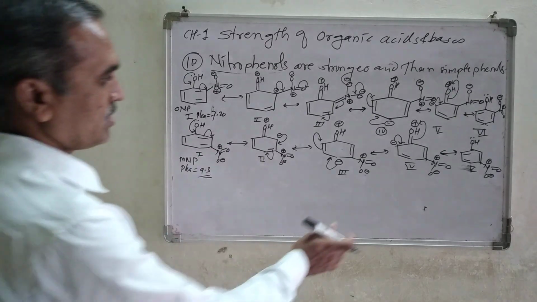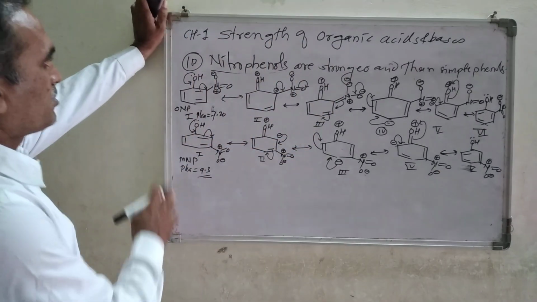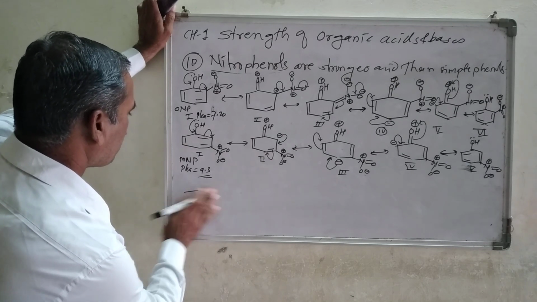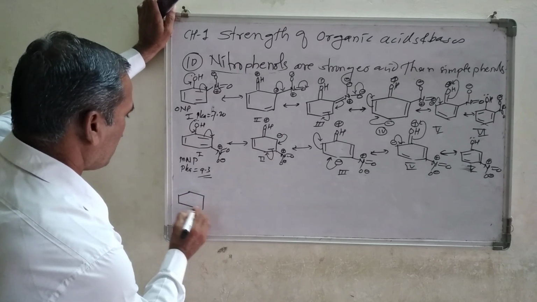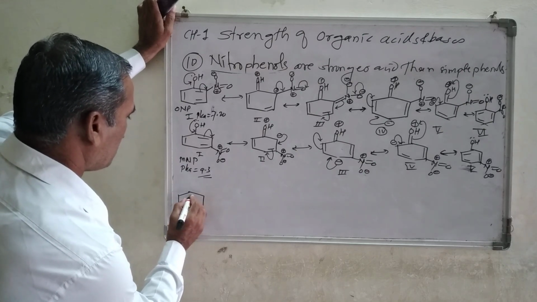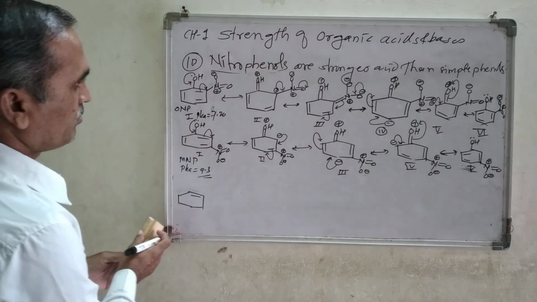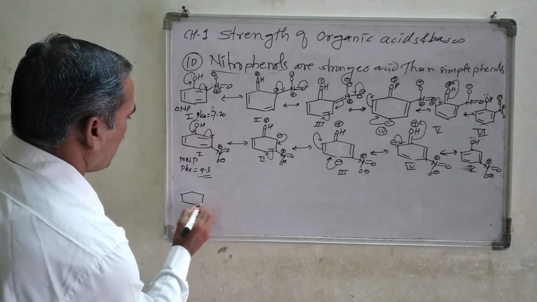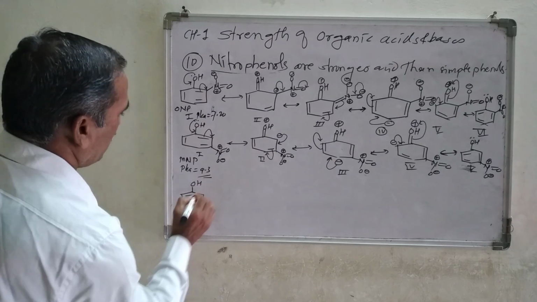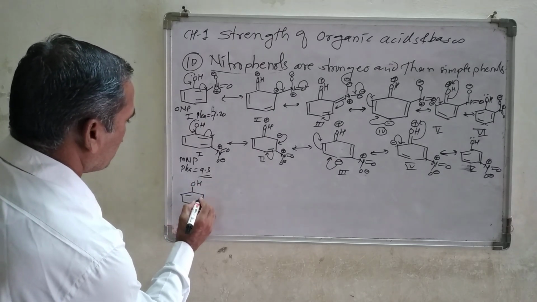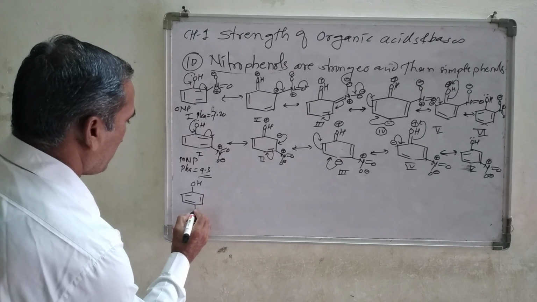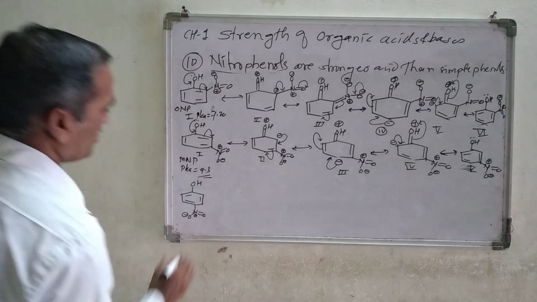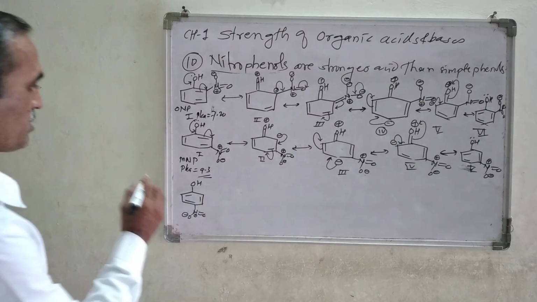Now let's see the next structure, that is the final structure, which is ortho-nitrophenol. Suppose I put the double bond here on the left-hand side: OH, then a double bond and this double bond, and the nitro group N double bond O, with a negative charge and a positive charge on the nitrogen atom. This is the structure of